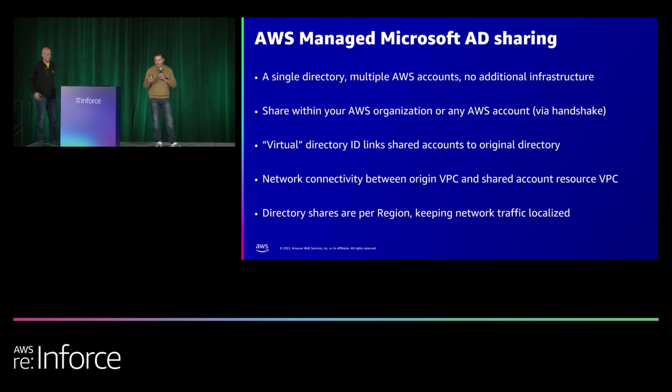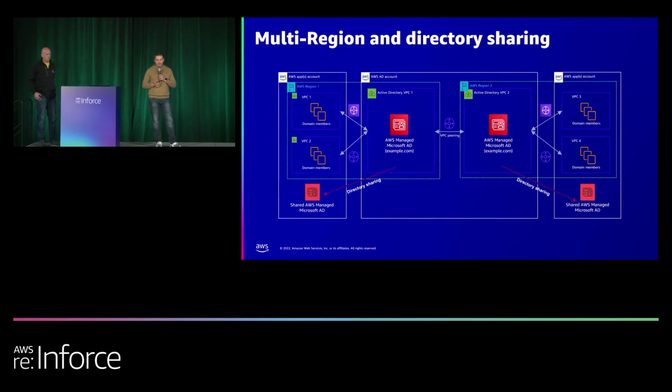Now I said a lot, and it sounds maybe a little complicated. Let me give you a diagram to make it simpler. In the center, you'll see the AWS account that's holding your managed AD. That is example.com, it could be your company name.com. What you're seeing on the left and the right side is two different regions, like I mentioned earlier, Northern Virginia and Singapore, for example. These two regions are connected and they replicate on the back end.